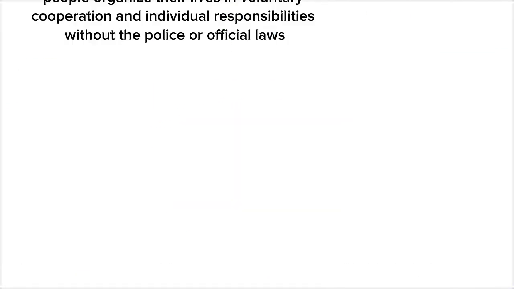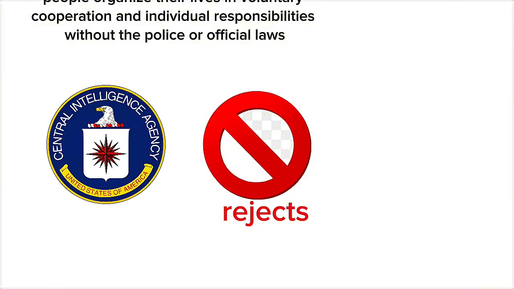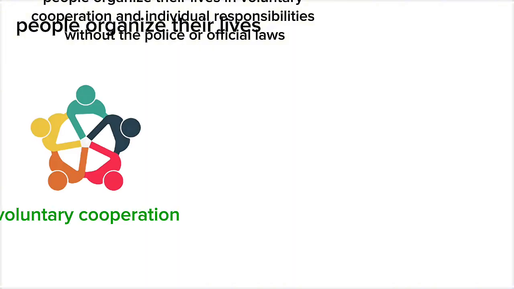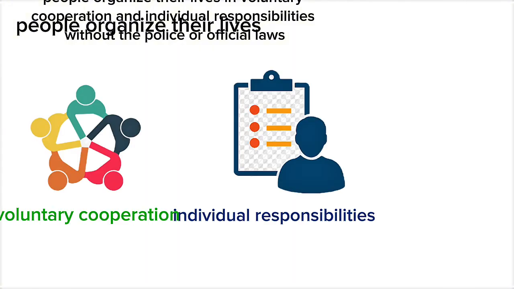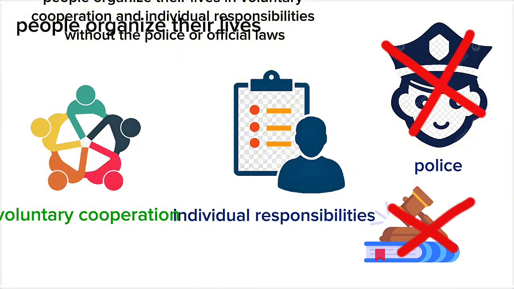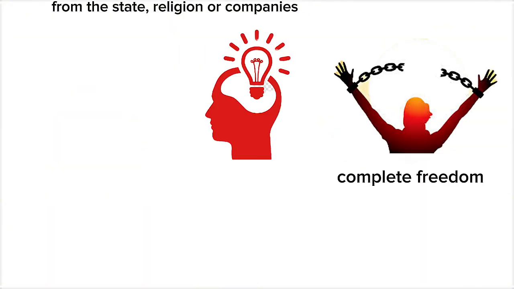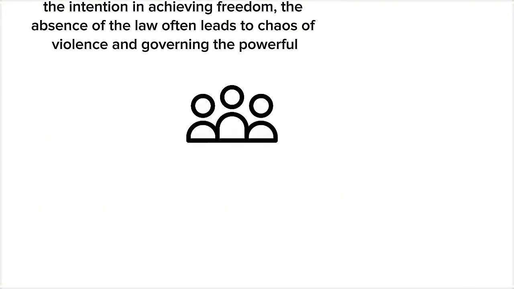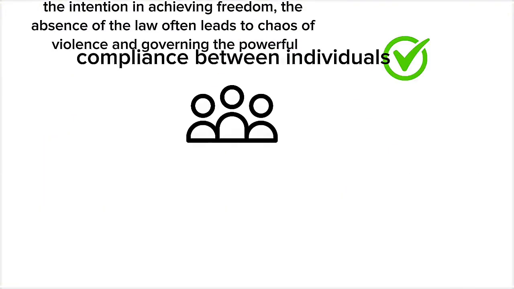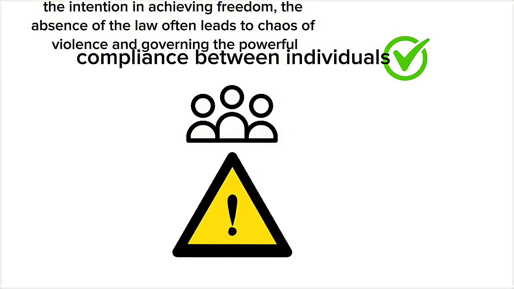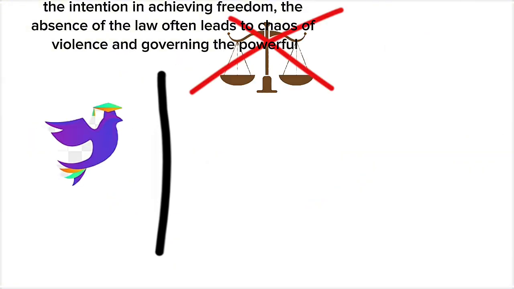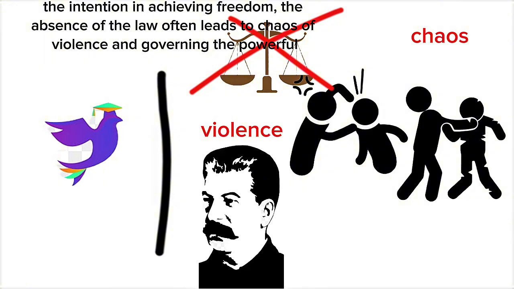Anarchism. Anarchism is a system that rejects the existence of government or any central authority, and depends on people organizing their lives in voluntary cooperation and individual responsibility without police or official laws. This thought believes in complete freedom and opposes all forms of control, whether from the state, religion, or companies. Societies are managed through agreement between individuals, but its application is difficult because it requires high awareness and collective responsibility. Despite the intention of achieving freedom, the absence of law often leads to chaos, violence, and rule by the powerful.